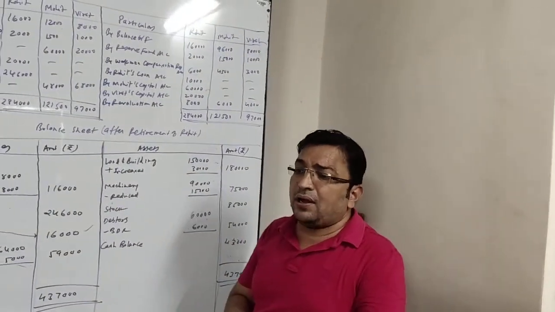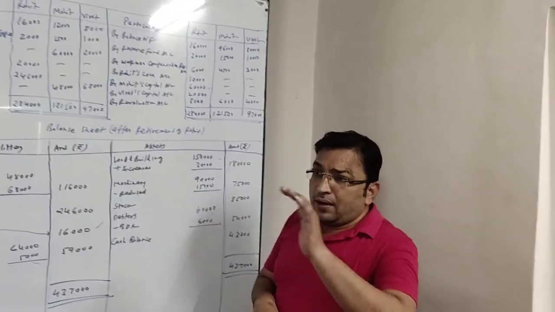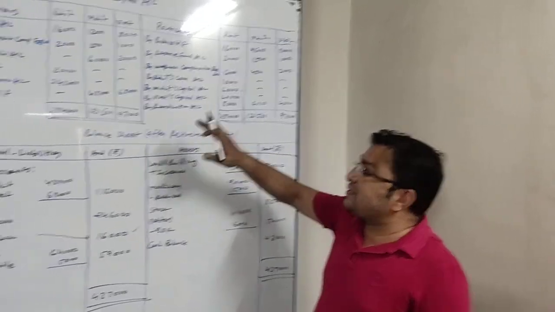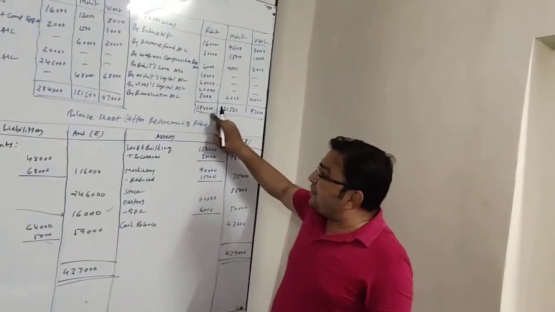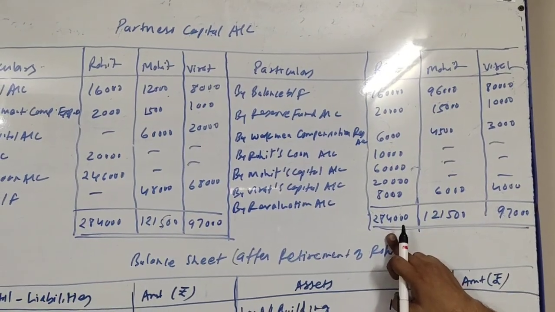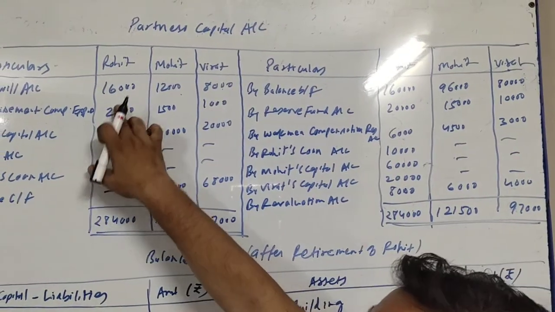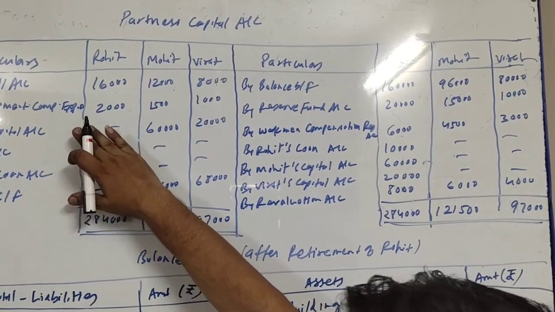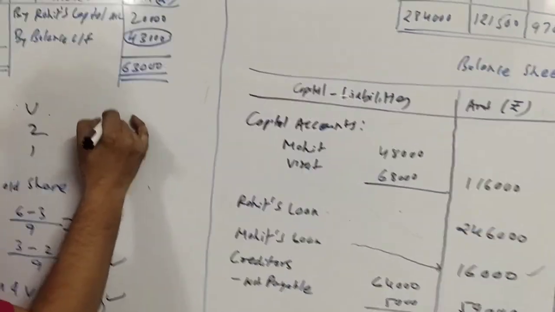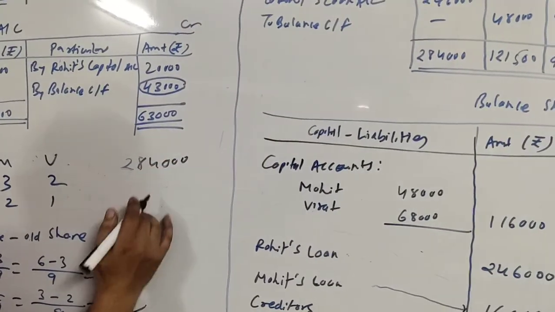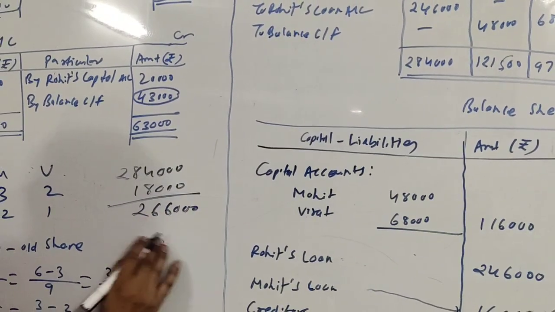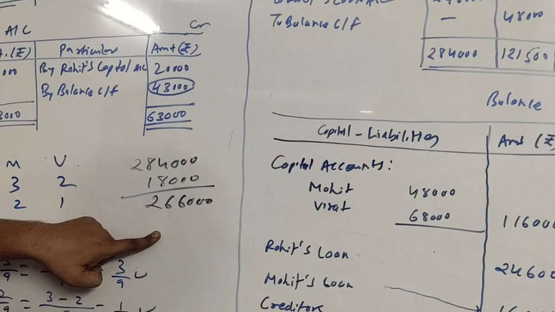Now we will be talking about the amount payable to Rohit. To find the amount payable to Rohit, we will take the difference of his column. Credit side total of his column is rupees 2,84,000 and on the debit side there are only two amounts, 16,000 and 2,000, 18,000. So 2,84,000 is the credit side and 18,000 at the debit side. That is 2,66,000, the amount payable to Rohit.